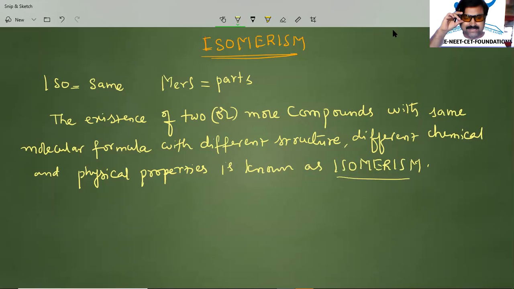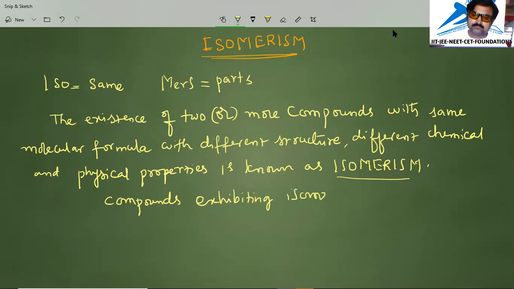Now here, the compounds exhibiting isomerism are said to be isomers. What are isomers? The compounds exhibiting isomerism are known as isomers.